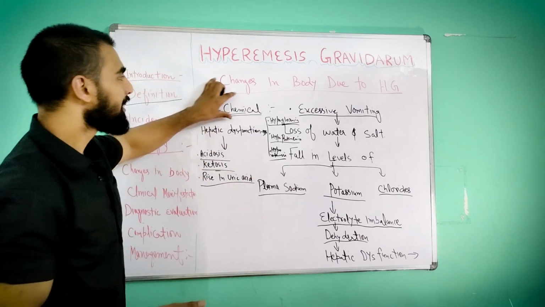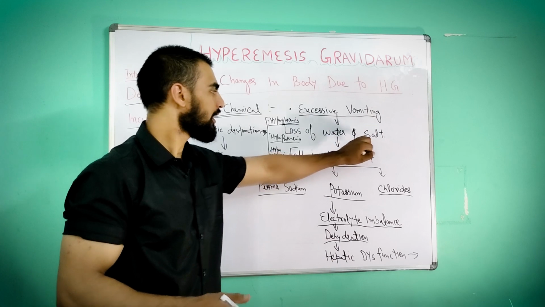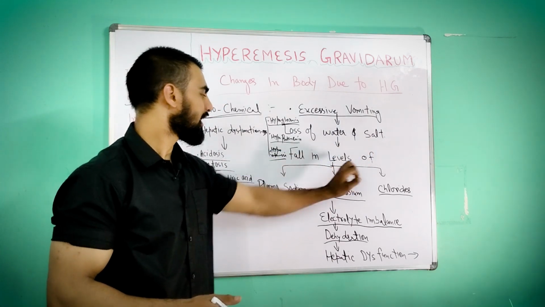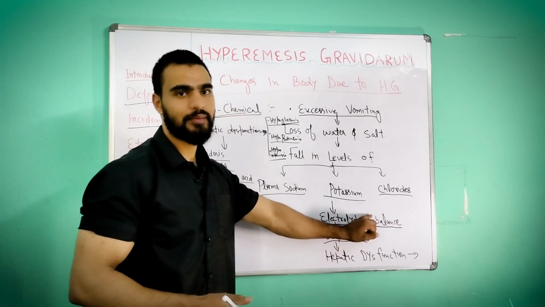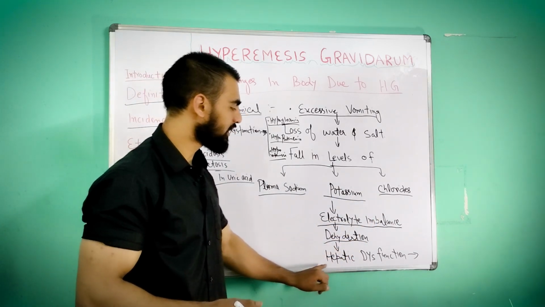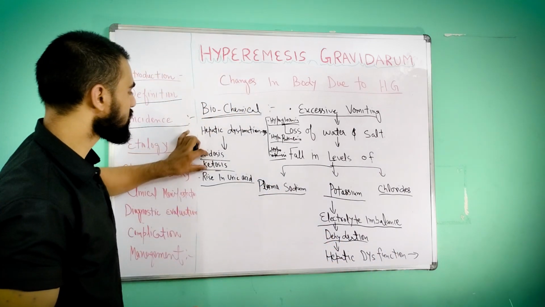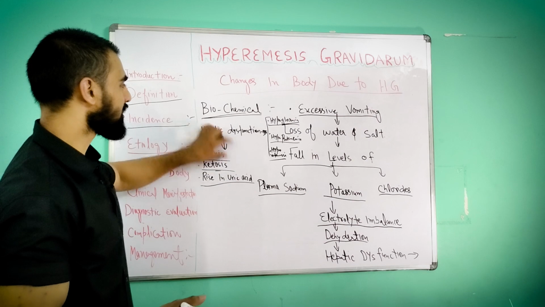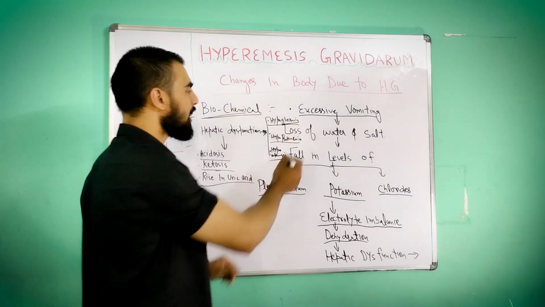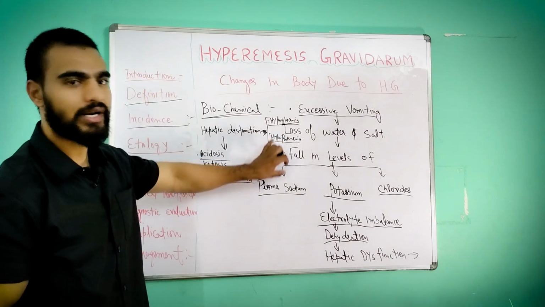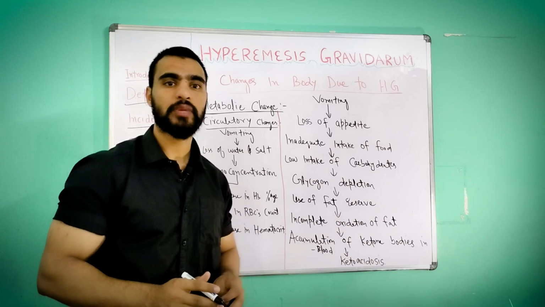So the biochemical changes: because of excess vomiting, loss of water and salt, that will lead to a fall in the levels of plasma sodium, potassium, chloride, that will cause electrolyte imbalance and dehydration, that will lead to hepatic dysfunction. In hepatic dysfunction, what will happen? Acidosis, ketosis, and rise in uric acid, and after that hypoglycemia, hypoproteinemia, and hypovitaminosis will be caused by hepatic dysfunction. Okay, so next is metabolic changes.